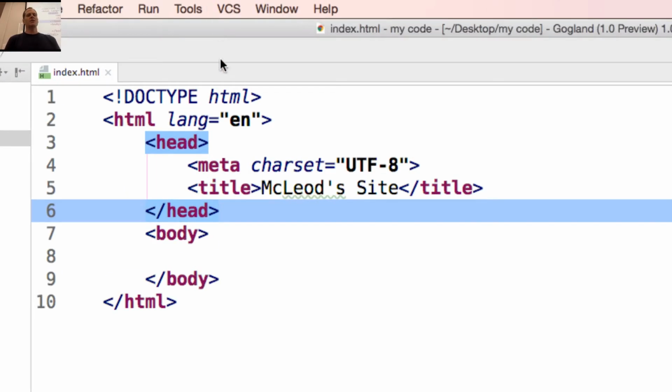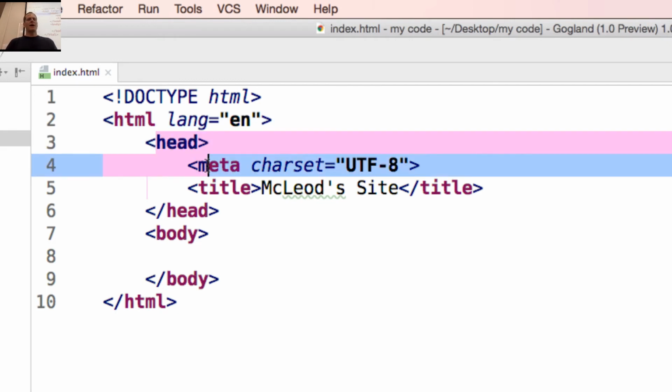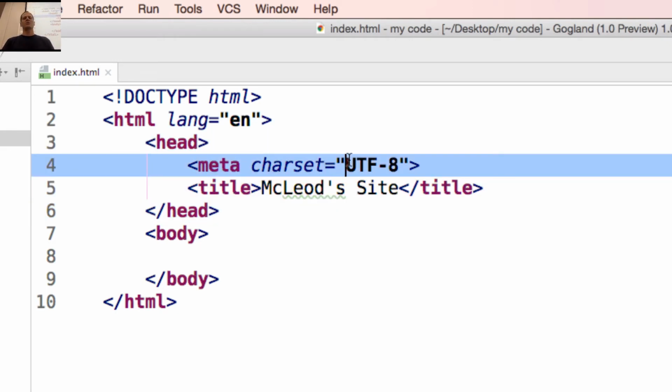So you have the HTML and you have language is English. So you're saying what language it's in. And then you have your head area. And you have the character set. So the encoding is UTF-8. So there are different ways you could encode text. UTF-8 is the world's most popular encoding scheme.